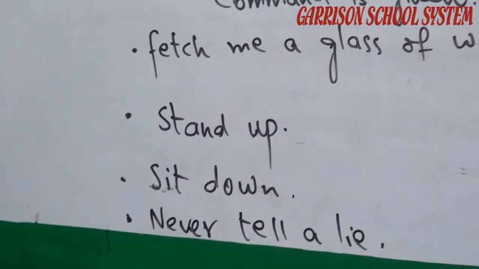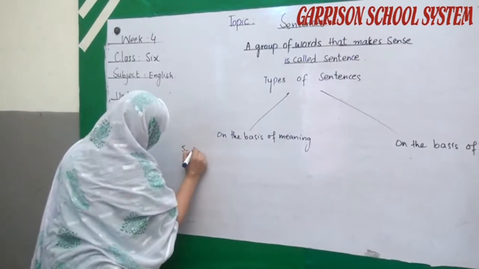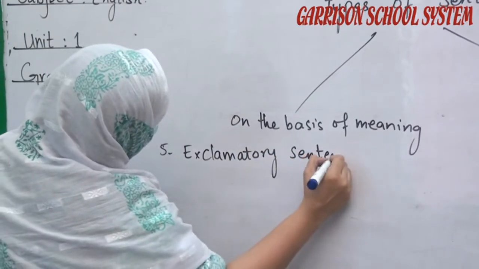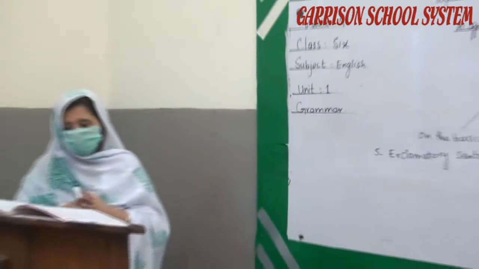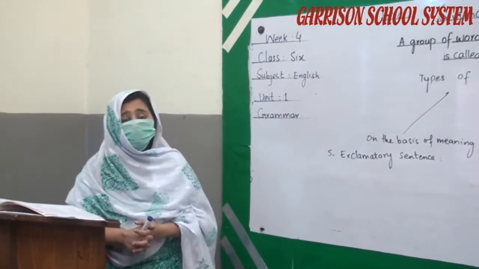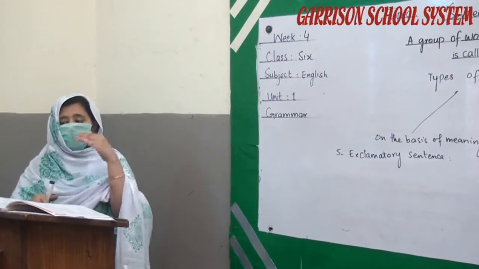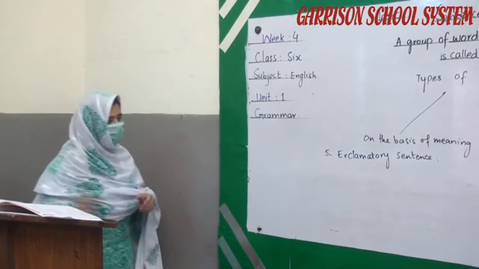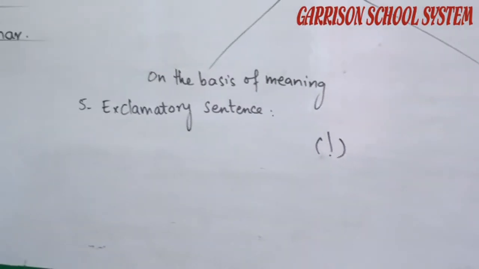Imperative. So now coming to the next, that is exclamatory sentences. What are these sentences? A sentence that expresses your emotions and feelings. That is, if you are happy, in grief, suffering from sorrow, or surprised, then it is called an exclamatory sentence in which some emotions and feelings are shown. It ends with an exclamation mark. So look at the examples.